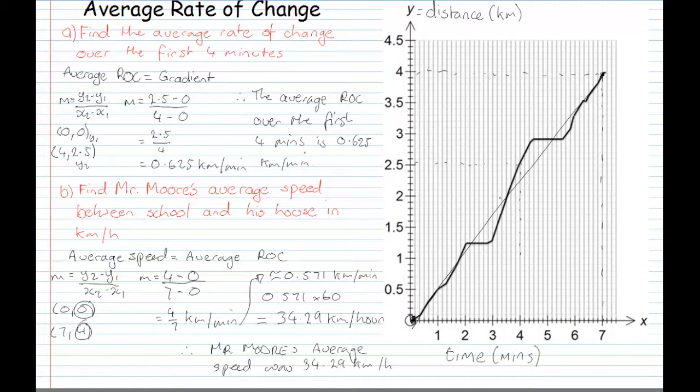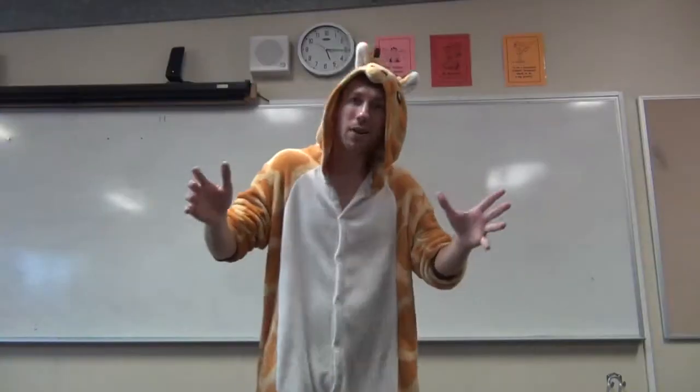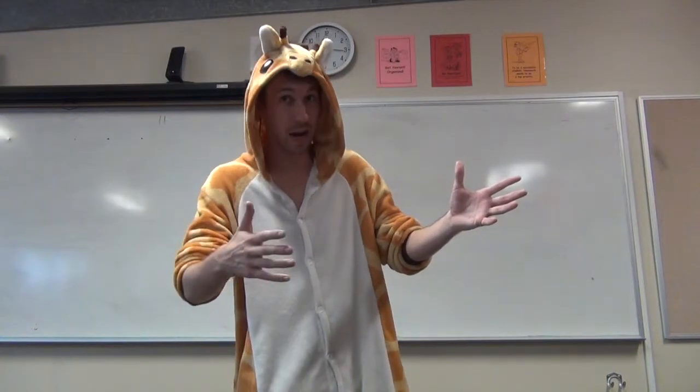Okay, so that is, if I do a straight line from here to here, the gradient of this line would be equal to 4 over 7 kilometers per minute. When you convert that into kilometers per hour units, you end up getting 34.29 kilometers per hour. So my average speed was 34.29 kilometers per hour. Okay guys, well we know my average rate of change, that is my average speed from work to my house.